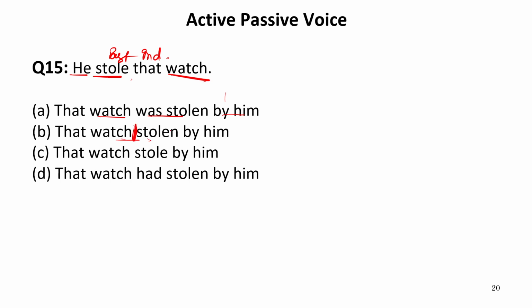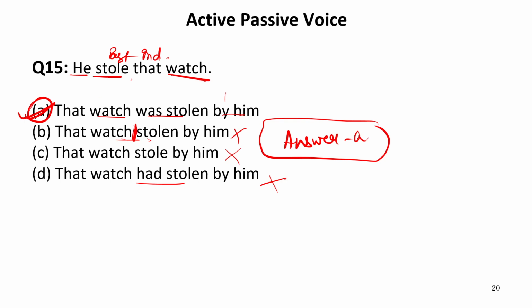Now was stolen, the watch is stolen. There is no be form, so this cannot be the answer. Watch stolen again cannot be the answer. This cannot be the answer because it is written had stolen, which comes only in past perfect tense. So the answer is A because the required option is A. So our answer is A. This will be the correct passive voice. That is, the watch was stolen by him. Now let us move to the next one.